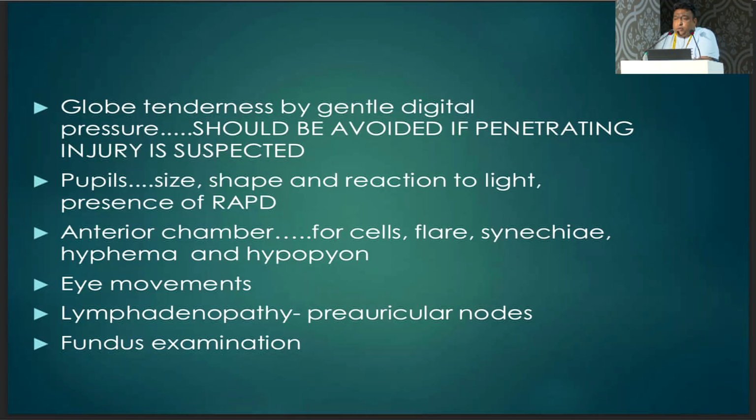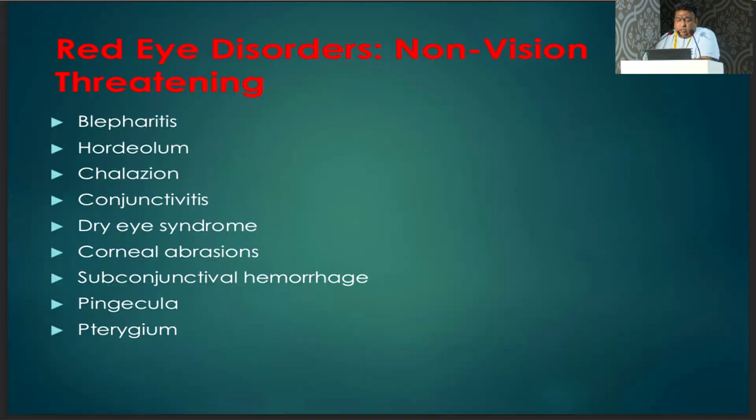Eye movement should always be checked because in orbital cellulitis they will be restricted, and they will be normal in preseptal cellulitis. Regarding lymphadenopathy, always palpate for tender periauricular lymph nodes, usually seen in viral conjunctivitis. Then complete fundus examination is mandatory in every case.